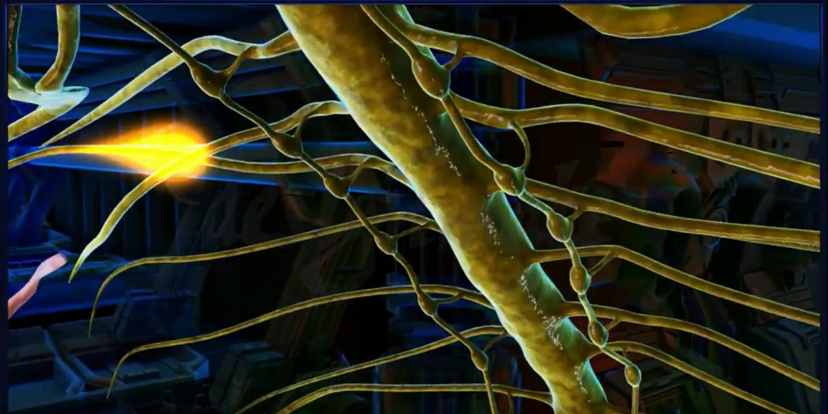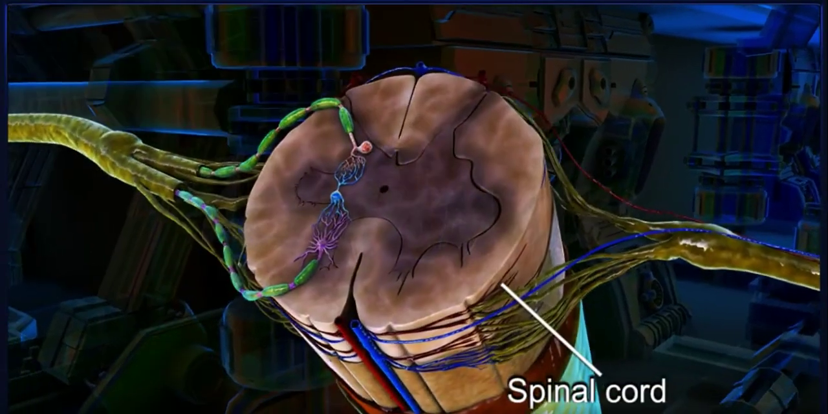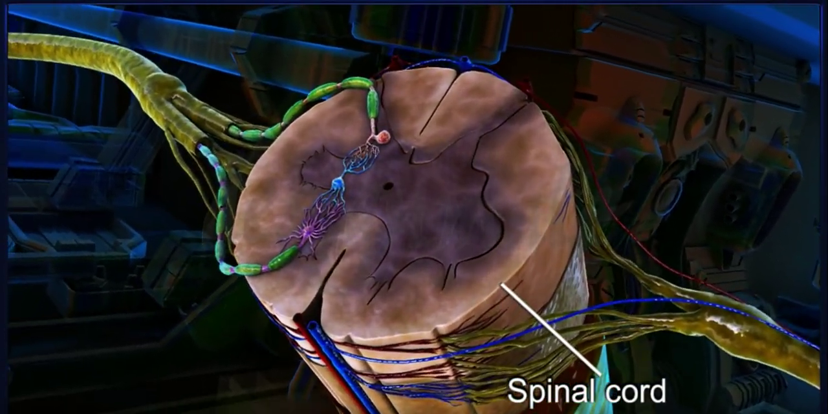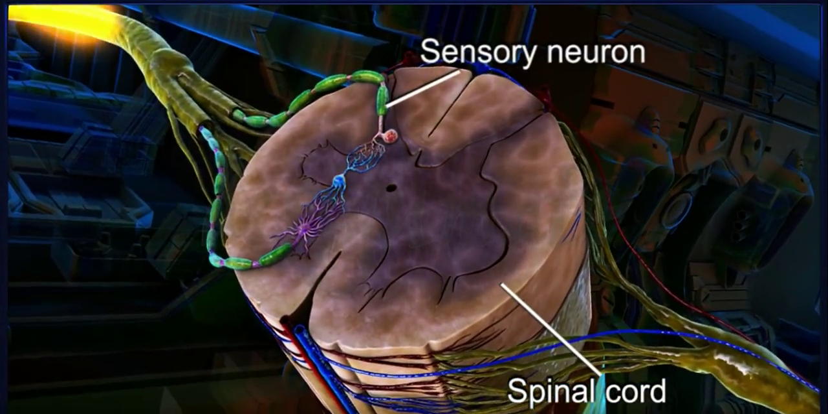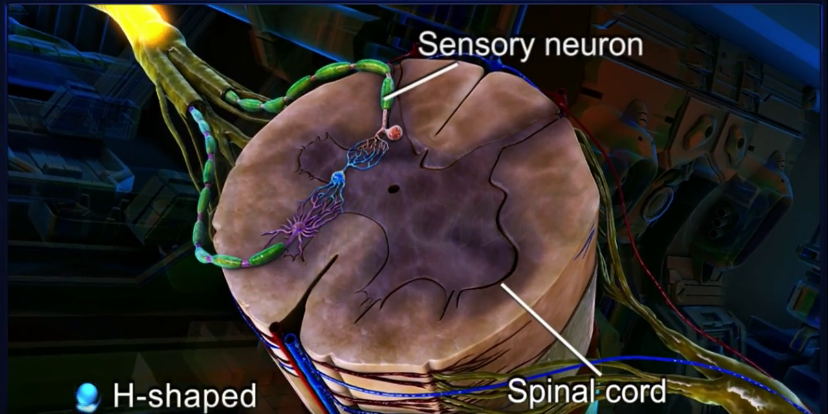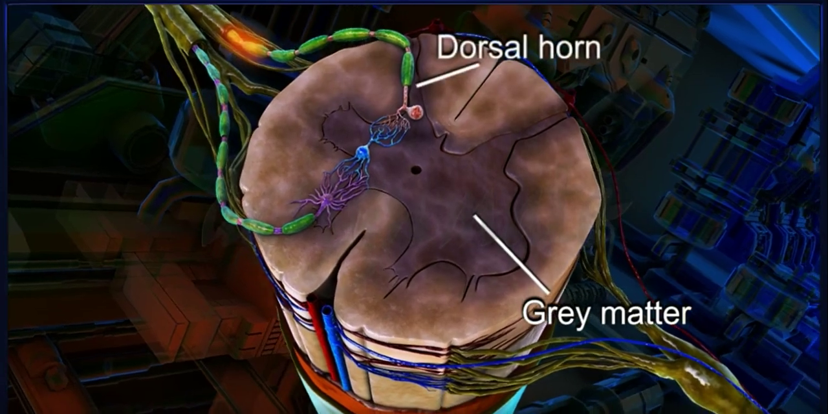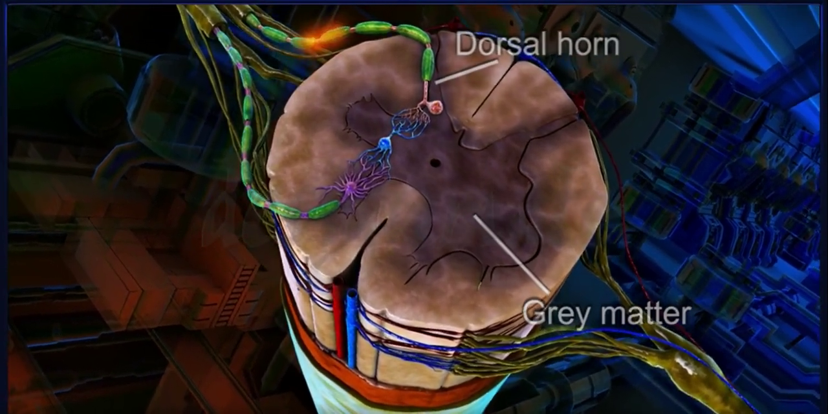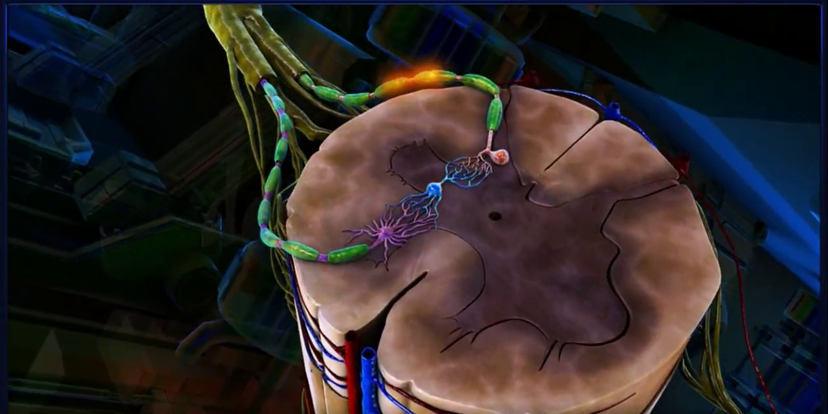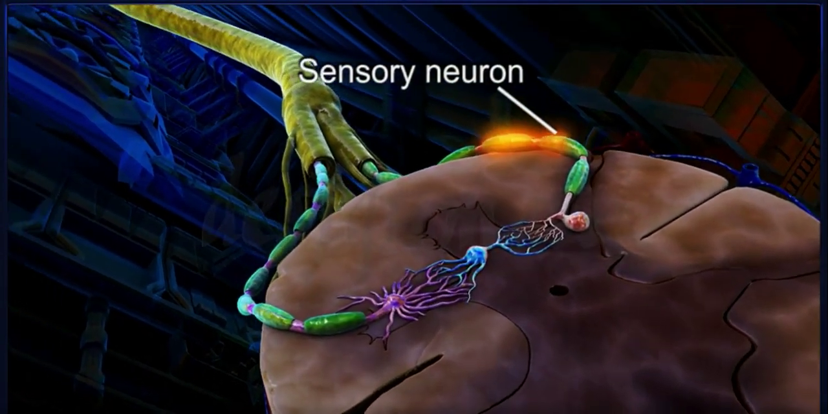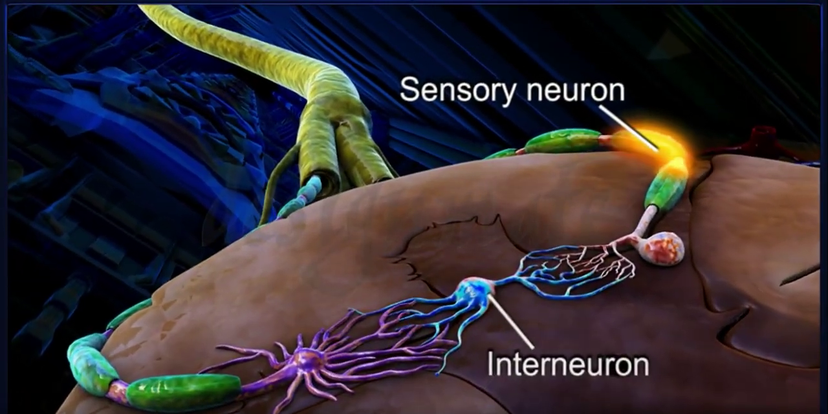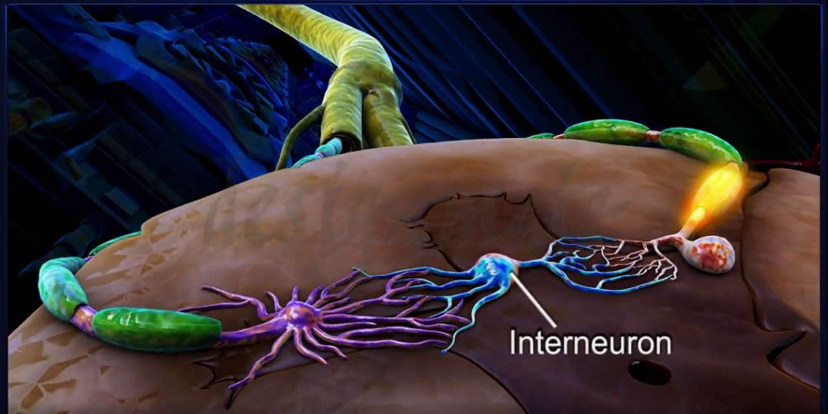On zooming into a transverse section of the spinal cord, it is observed that the sensory neuron reaches the centralized H-shaped gray matter through the dorsal horn. Within the gray matter, the sensory neuron synapses with the interneuron. This part of the transmission is known as processing.